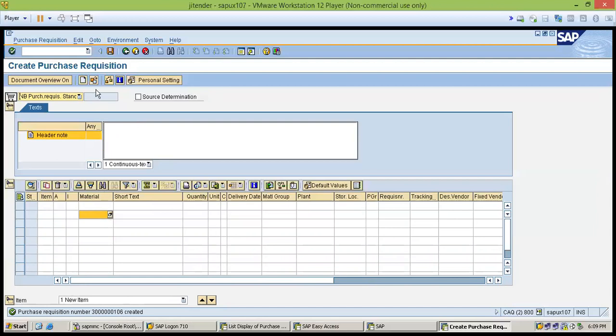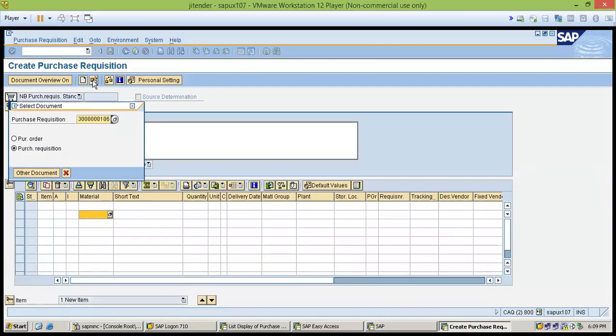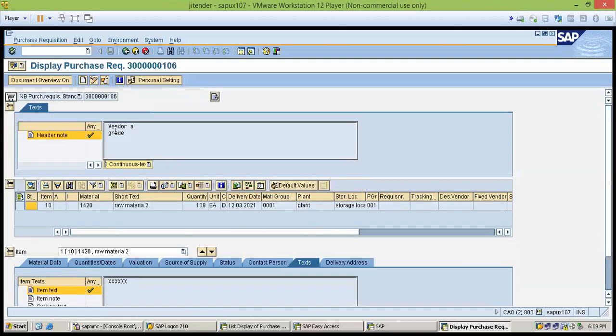If you have created it recently, there are some memories. You can see this option, other purchase requisition. When you click here, that number will automatically come here from the memory. This is our PR number which we have generated recently.